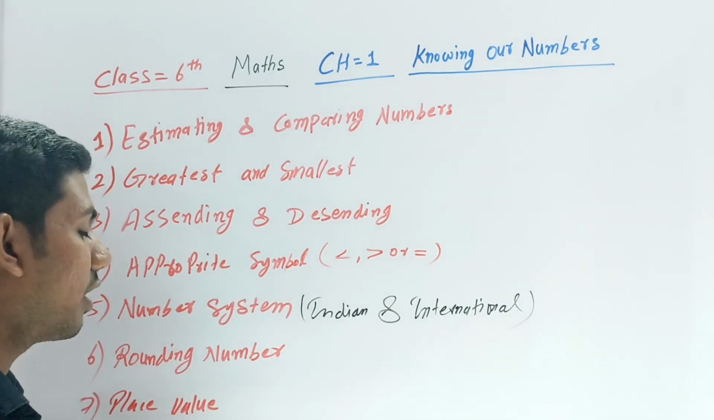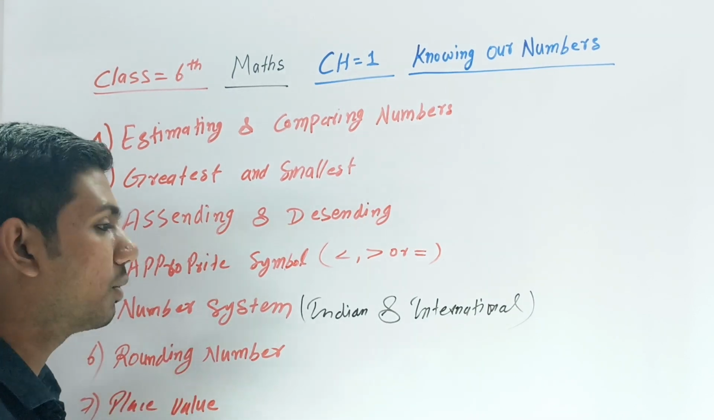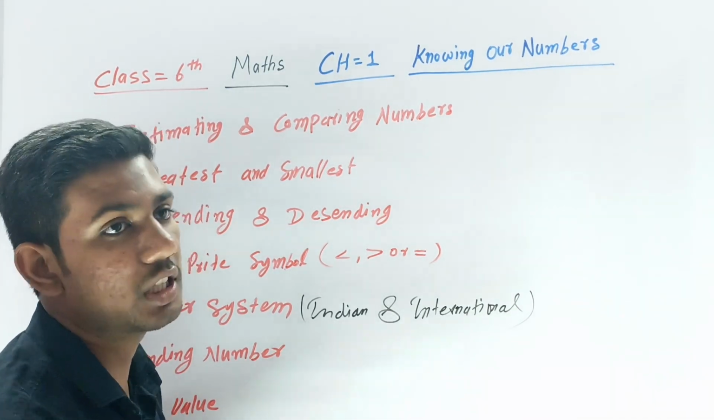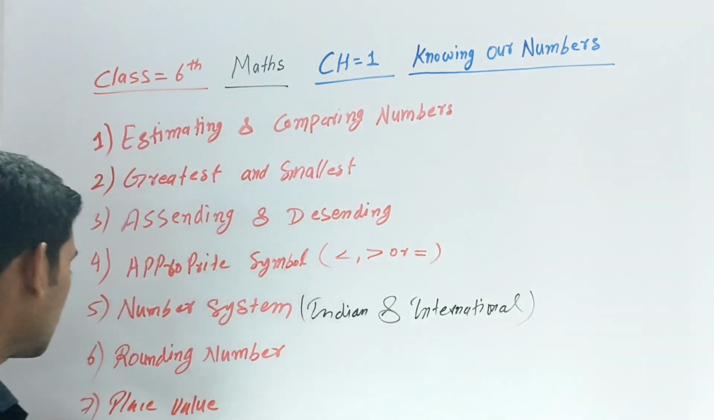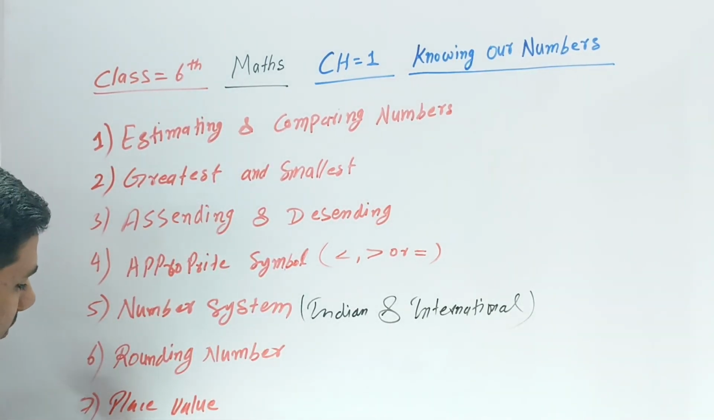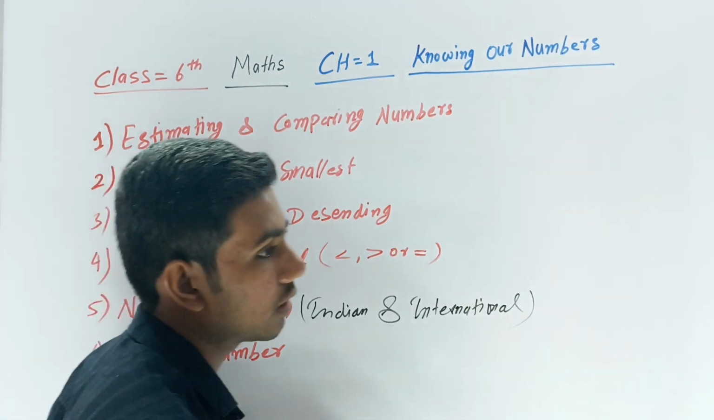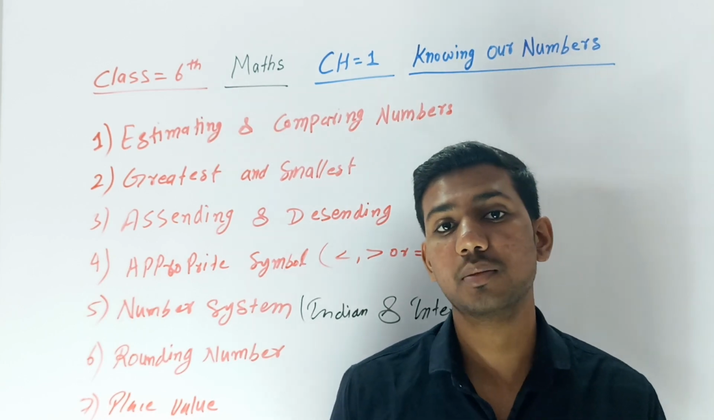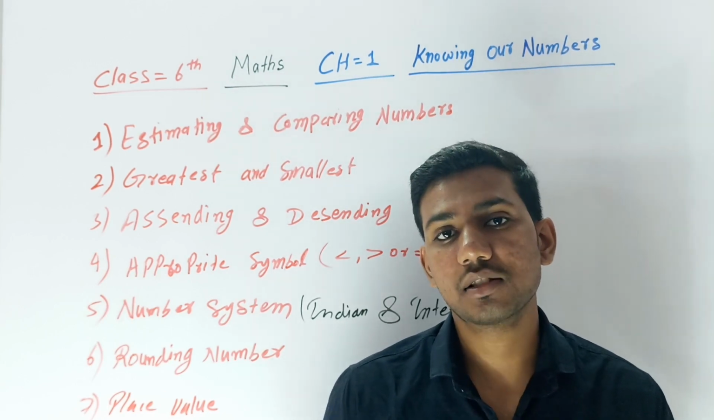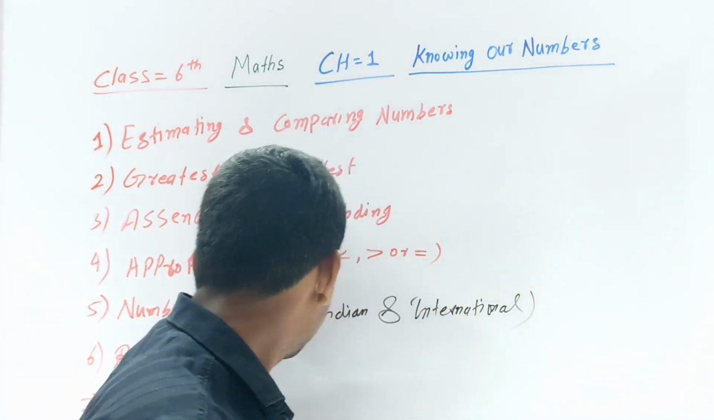Then rounding numbers. Rounding numbers means, suppose there is 23, what is the rounded number of that? That will be 20, like that. Now the 7th point is place value. Place value means which number is in the tens place, which number is in the thousands place, which number is in the lakhs place. These come under place value.